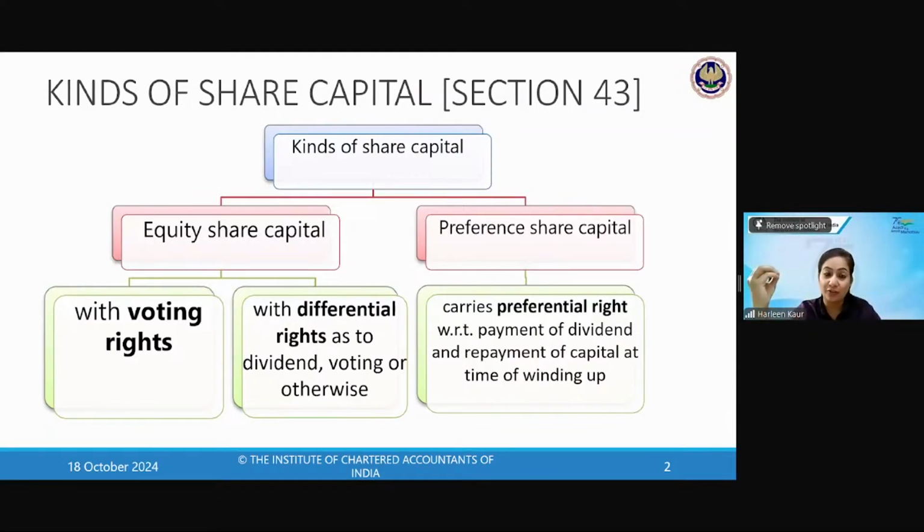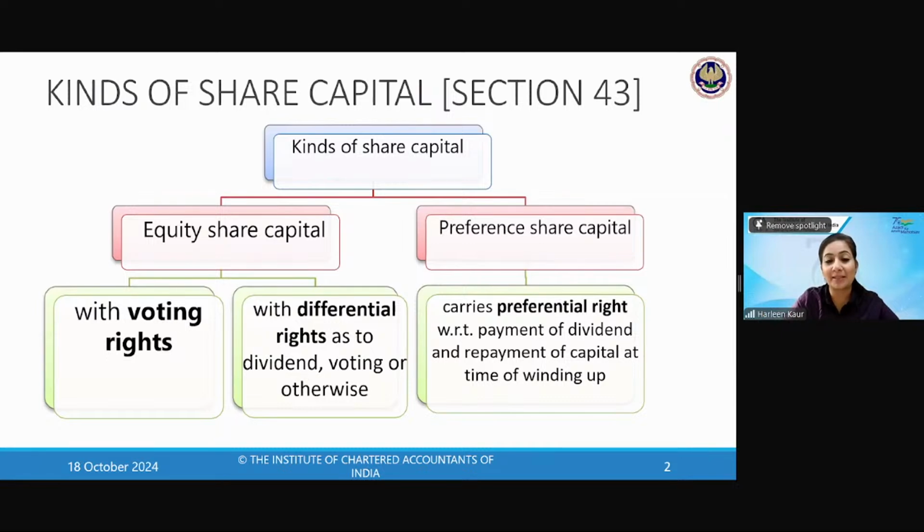So Section 43 gives you two kinds of share capital. One is equity share capital. Another is preference share capital. Now my question in the revisionary batch, the first question that I'm asking my class is, can a company issue preference shares without having equity share capital? Tell me.